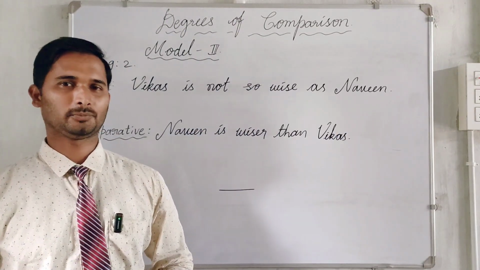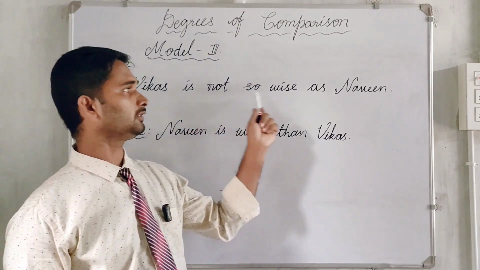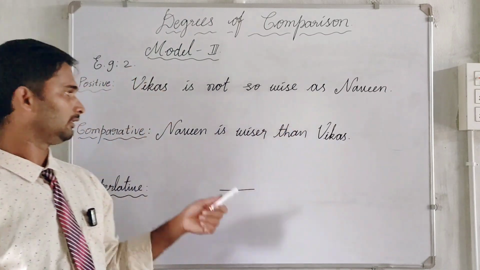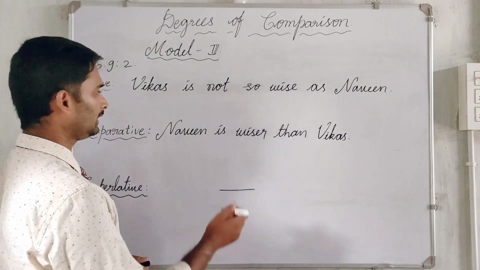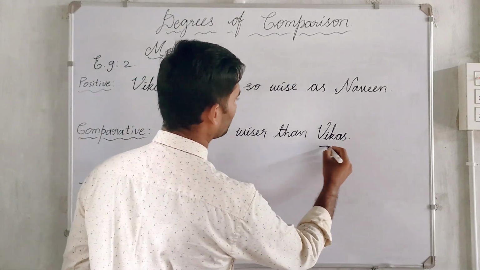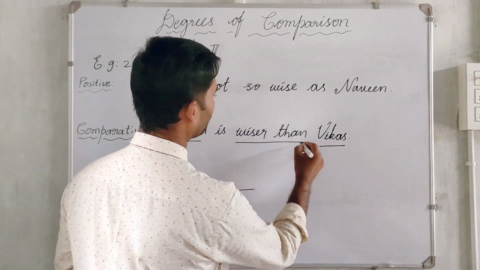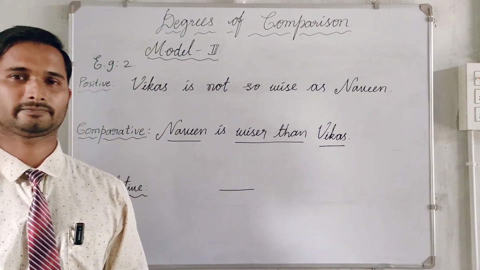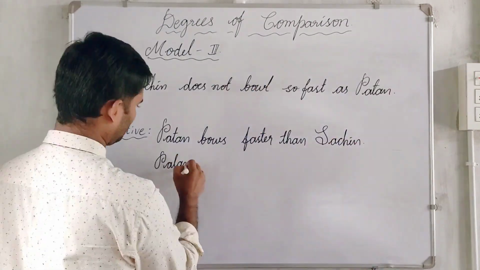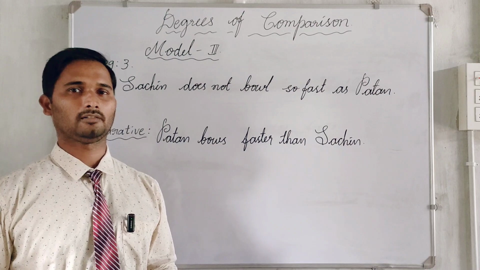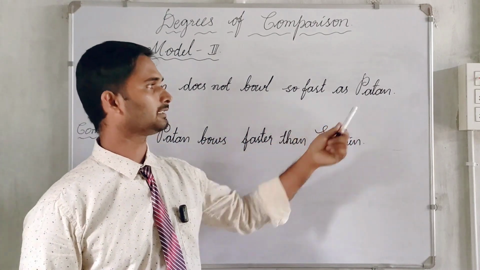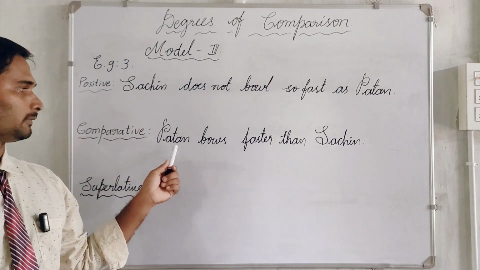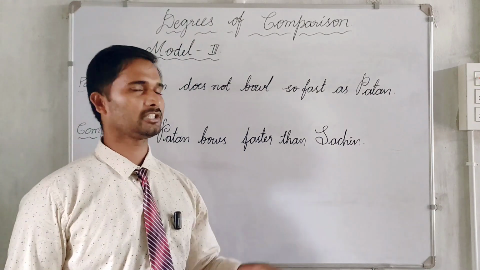Model 3, let us see some more examples. Vikas is not so wise as Naveen. Comparative form: Naveen is wiser than Vikas. Comparison is made only between two people, Naveen and Vikas. Wiser than is a key point. Let us see one more example of model 3. Sachin does not bowl so fast as Pathan. Comparative form: Pathan bowls faster than Sachin.